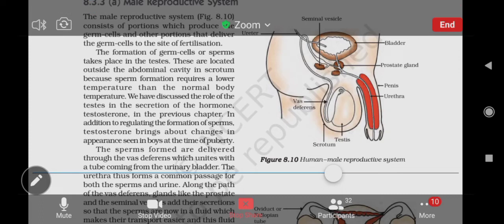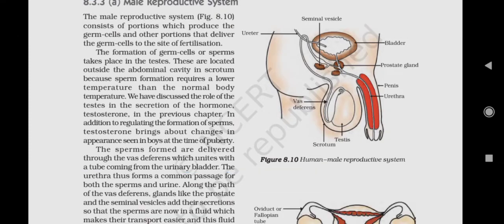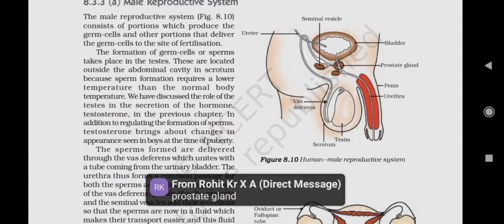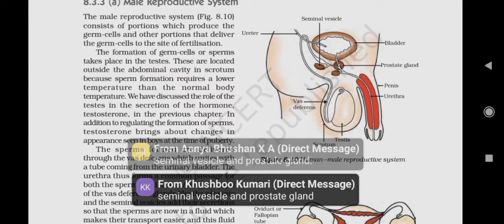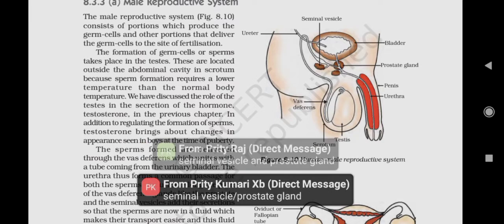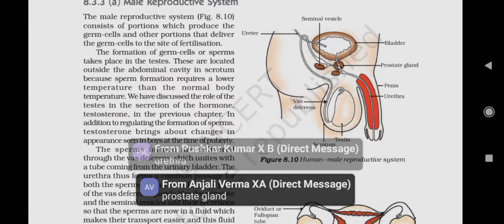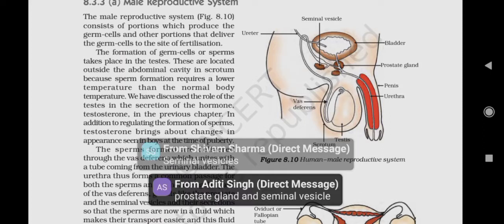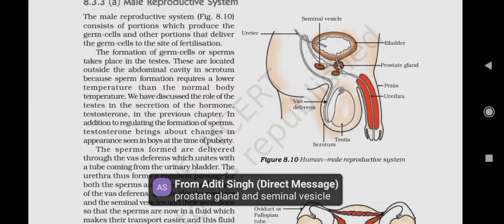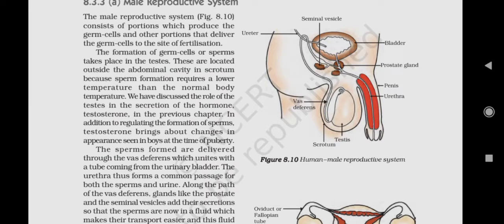Prostate gland. Very good. Prostate gland and seminal vesicle. You have to answer it together: seminal vesicle and prostate gland. Very good. Correct?